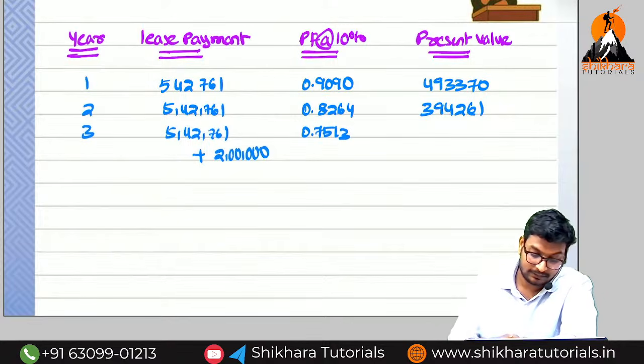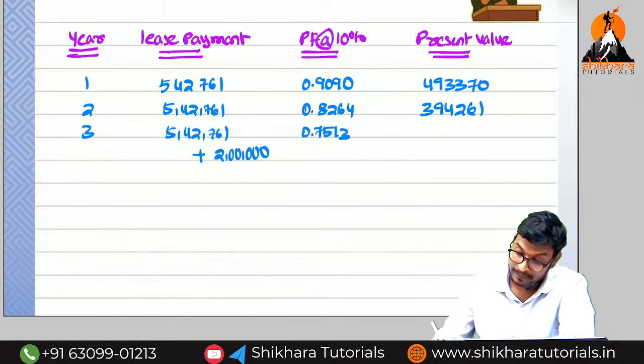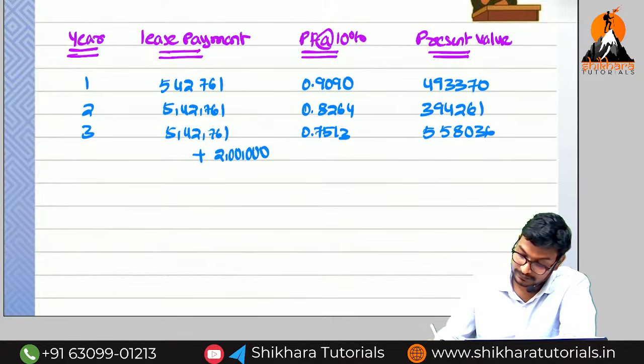And at last, what do we need to add? 5,42,761 plus 2 lakhs into 0.7513, that is 5,58,036. What is the amount we are going to get?